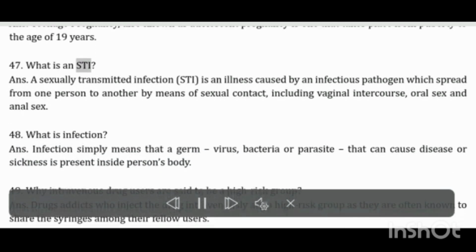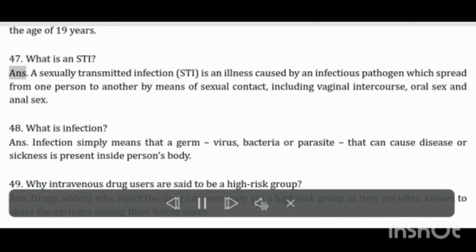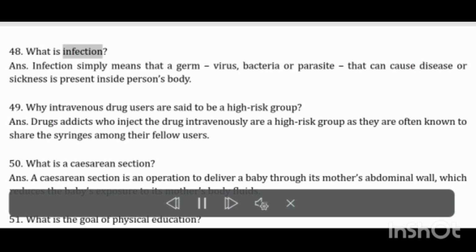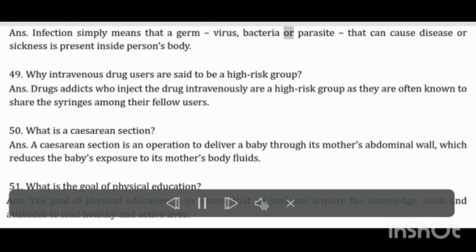What is an STI? A sexually transmitted infection, STI, is an illness caused by an infectious pathogen which spread from one person to another by means of sexual contact, including vaginal intercourse, oral sex and anal sex. What is infection? Infection simply means that a germ, virus, bacteria or parasite that can cause disease or sickness is present inside person's body.